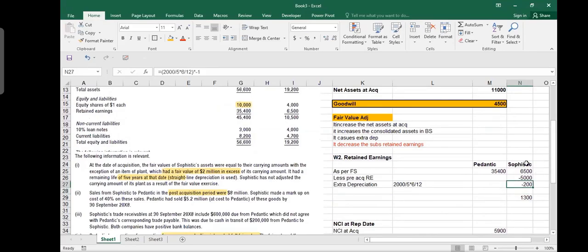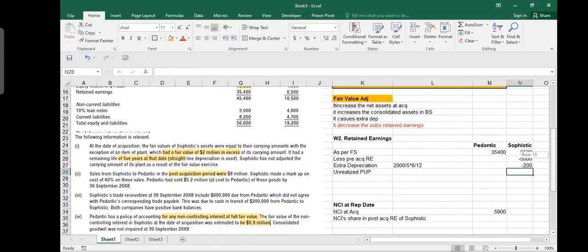Then you should always remember, and by the way, I will also send you the format. There is one standard format which you can make. Whenever you have to make this adjustment, there is always unrealized profit which must be subtracted. So unrealized profit will be there. If parent sold goods, you should subtract unrealized profit from the parent. If subsidiary sold goods, you should subtract from the subsidiary. You remember we did it in the last class when we were doing the income statement, remember? Yes, sir.